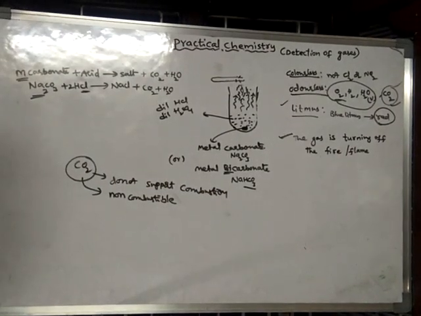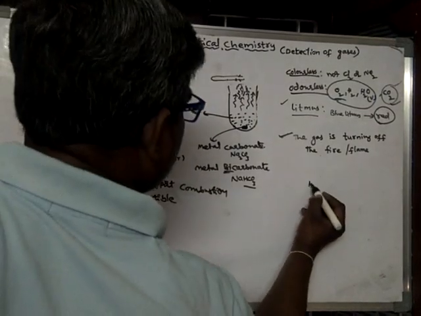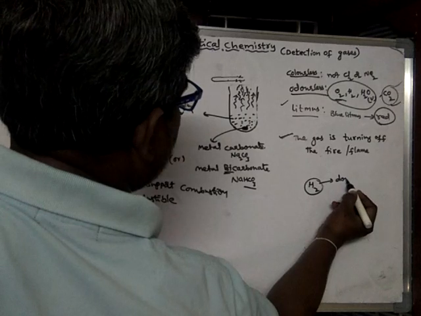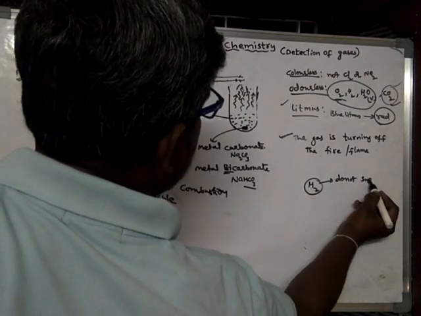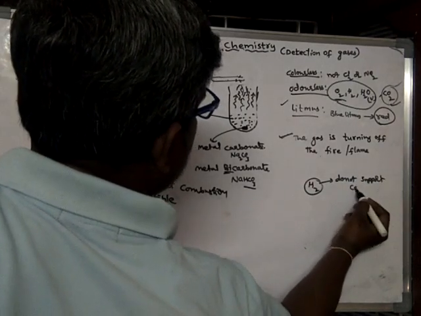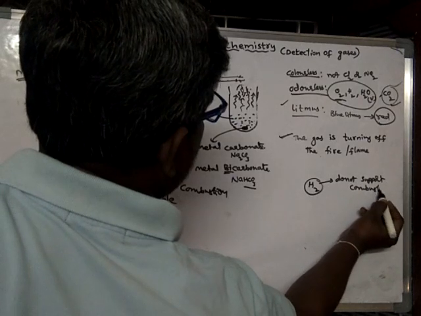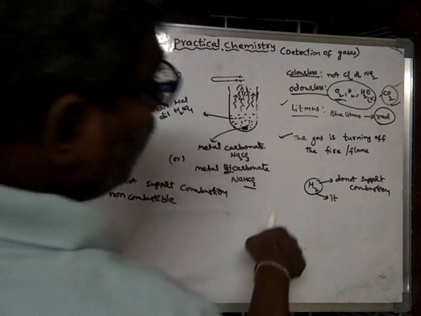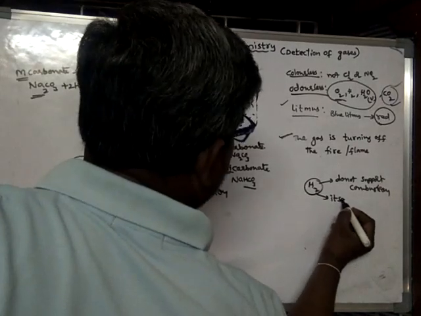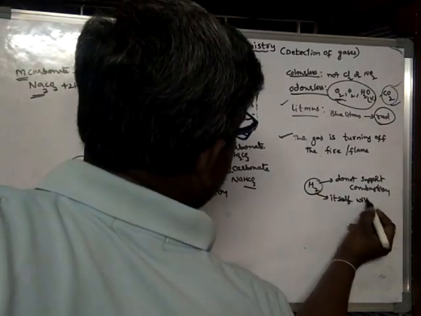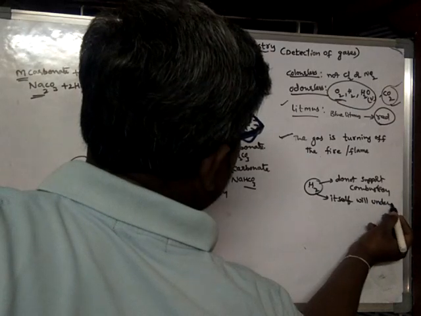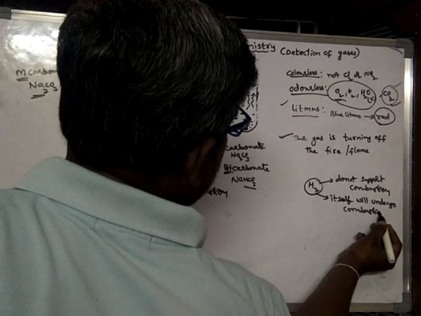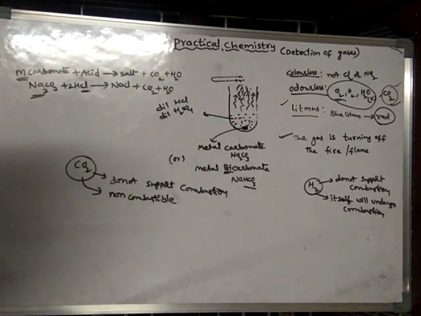See, hydrogen is a combustible gas. Hydrogen we already learned. It does not support combustion, but itself will undergo combustion. So this is the behavior of hydrogen.